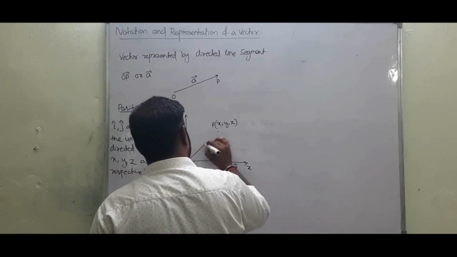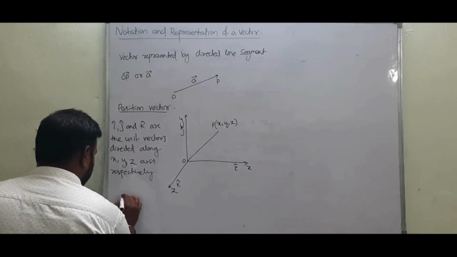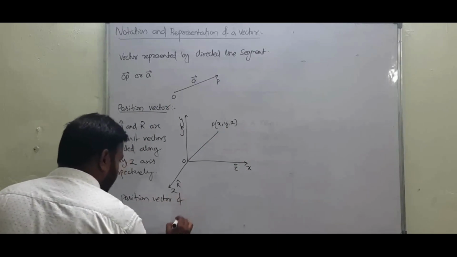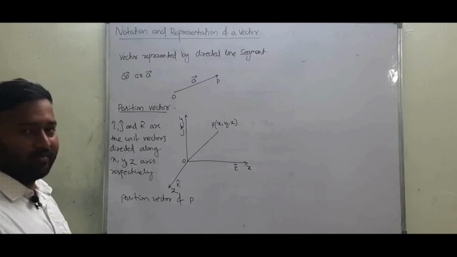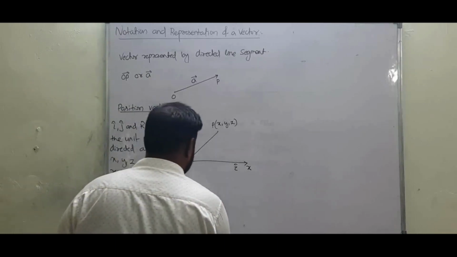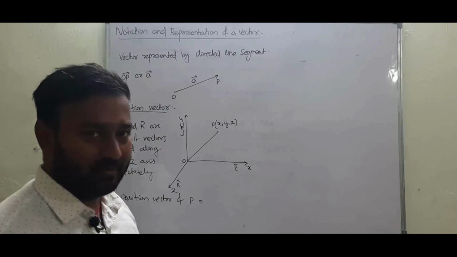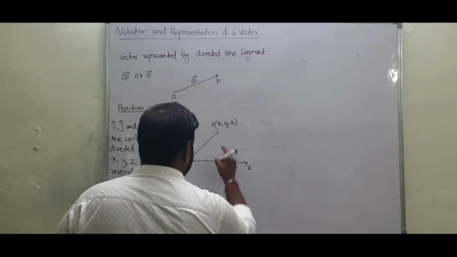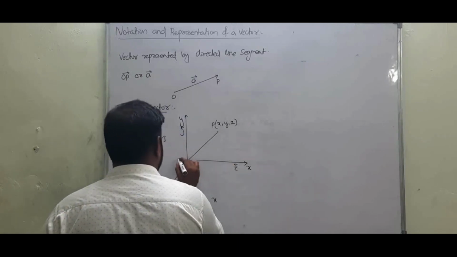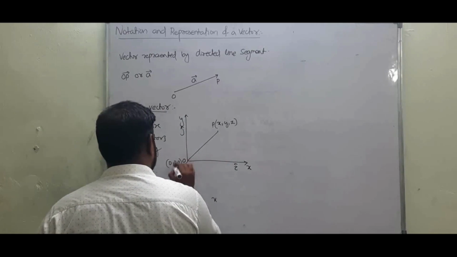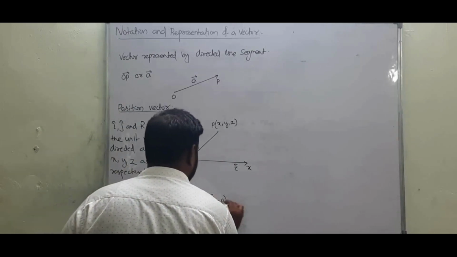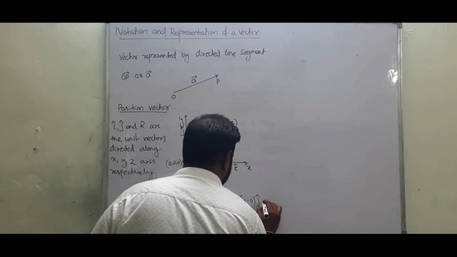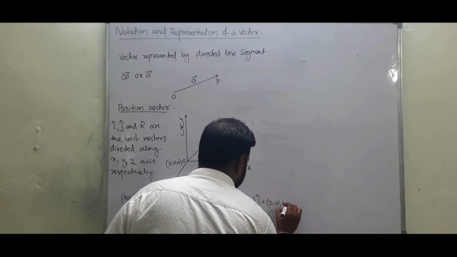The position vector of point P is equal to x minus 0 i cap plus y minus 0 j cap plus z minus 0 k cap, as here the coordinate of origin is 0, 0, 0.